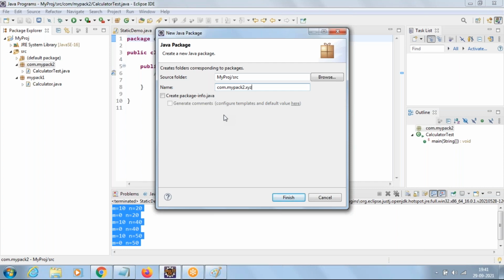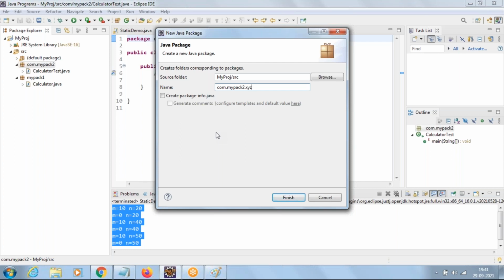I can assume this is a single package also, right? Yeah, package means like XYZ is a package. Now I know that my package is one package and XYZ is a second package. But if I create a single package with the name com.mypackage2.xyz, that is also a single package, right? Right.